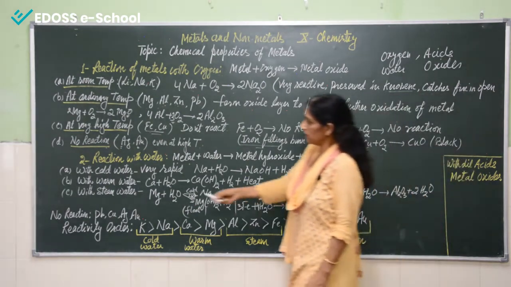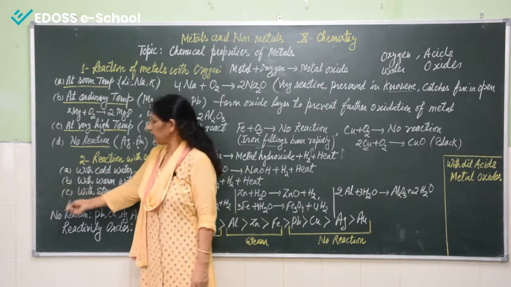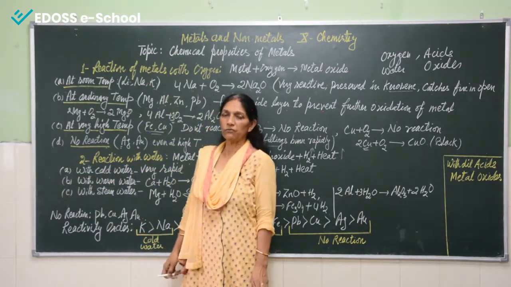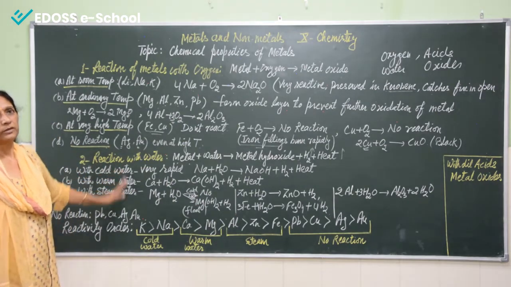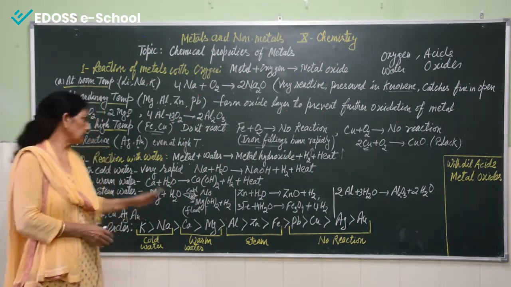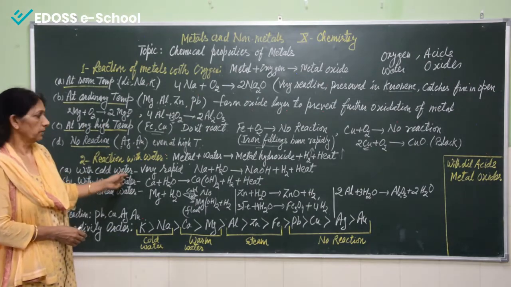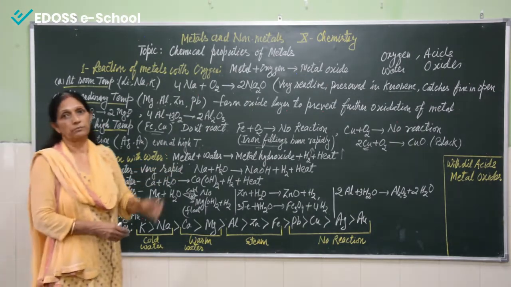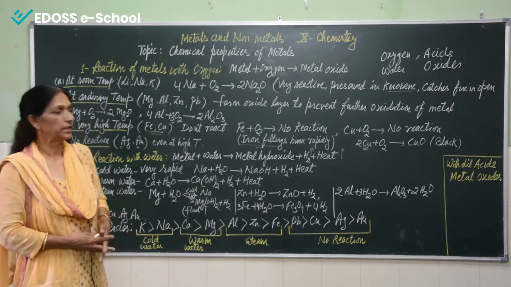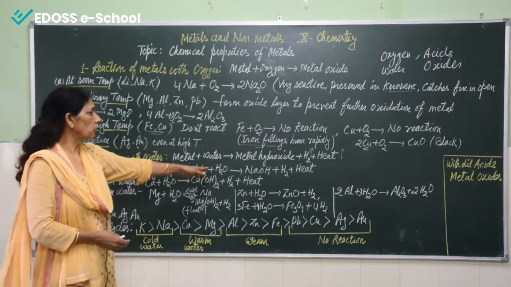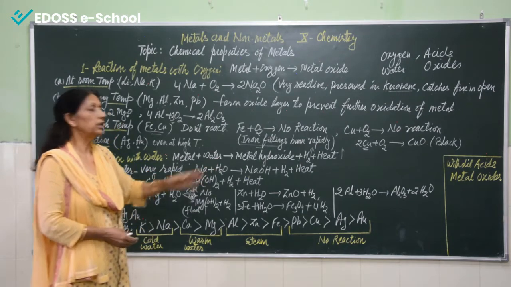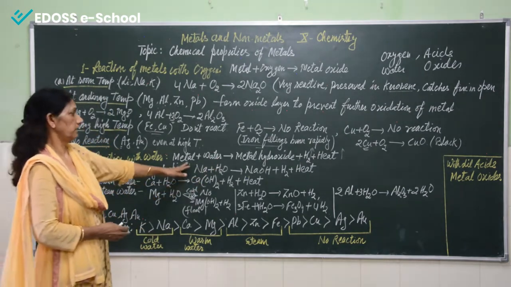Again, we have divided these reactions into different groups. The first group is with cold water. There are few metals which react even with cold water. We can say sodium, the alkali metals, if it comes in contact with water, it will immediately catch fire.